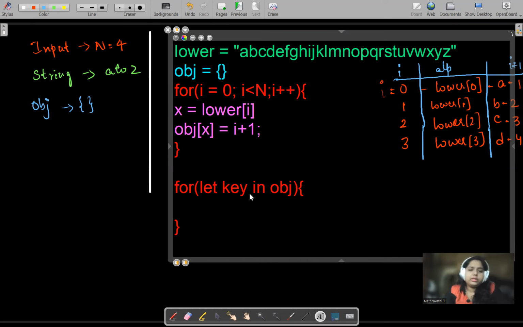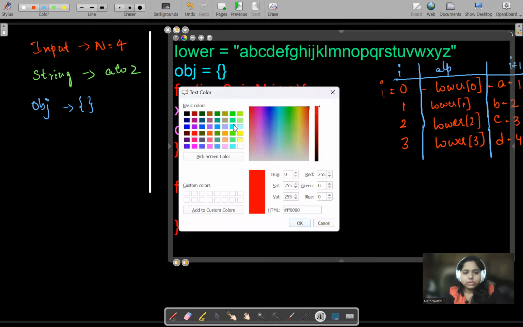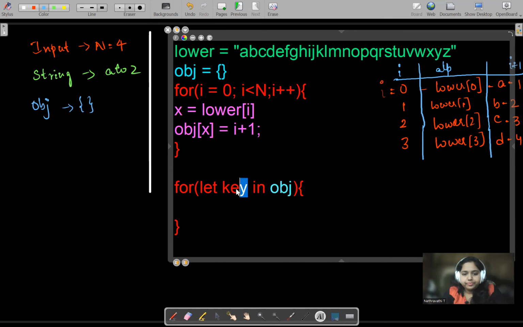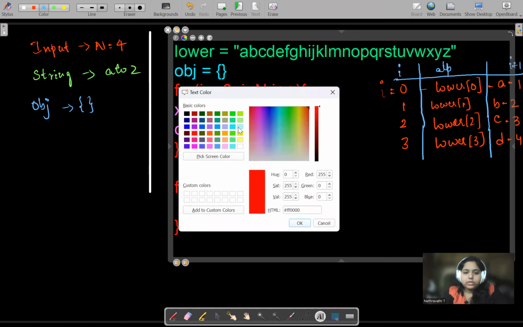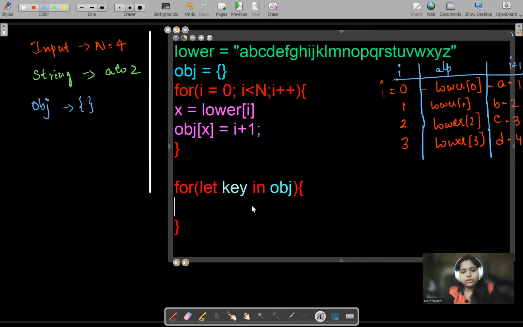And we do nothing over here. For example, let us simply change the color of this to something else so that it won't confuse us. This key and object are the main things which we need here.